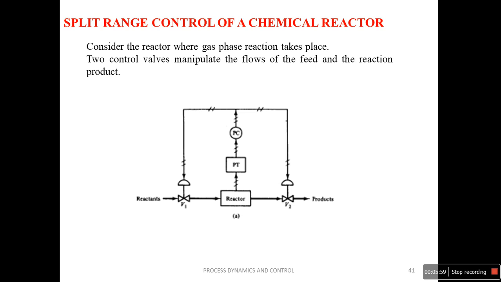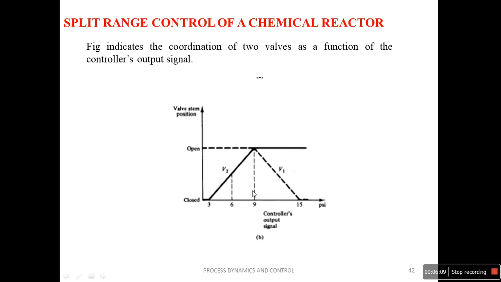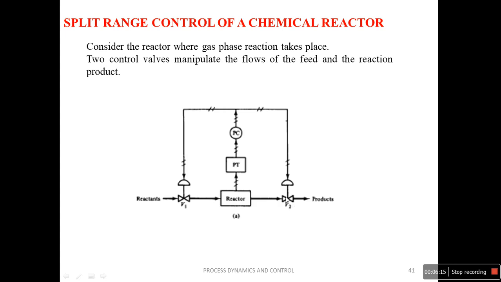So both these actions lead to a reduction in the pressure of the reactor. For a large increase in the reactor pressure, that means the control output is almost beyond 9 psi, maybe up to 15 psi. In such a case, valve V2 is completely open while V1 starts closing. If it is from 12, 13, 14, then you have to make this 6 psi.